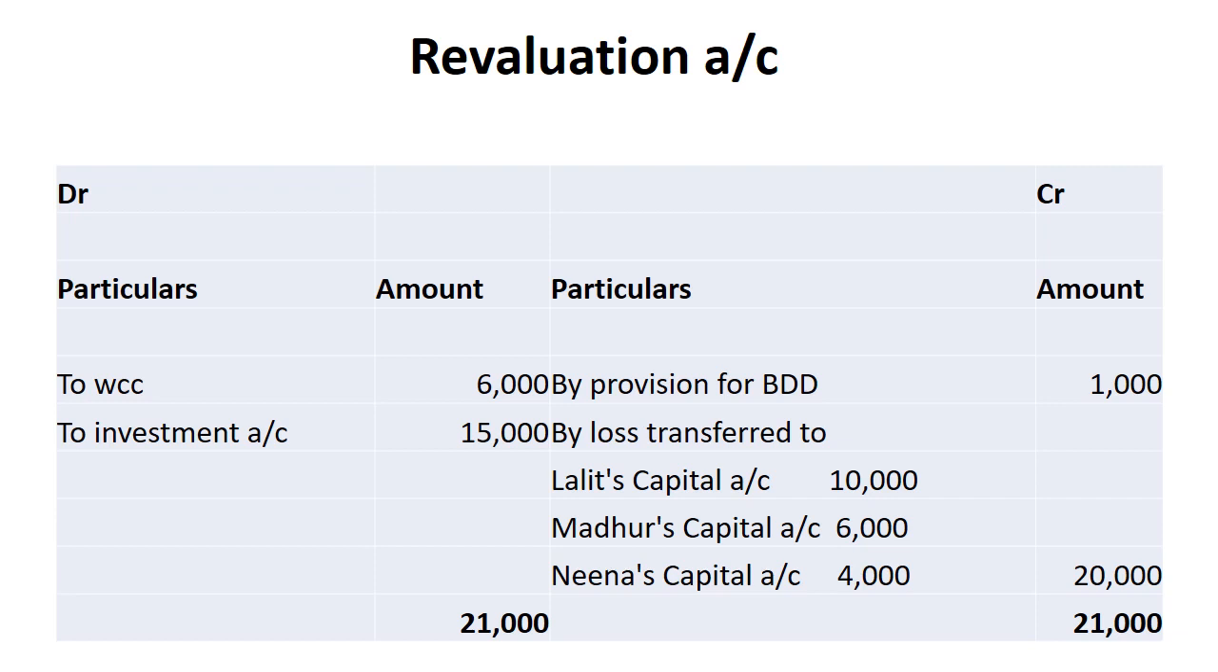It is profit. And then see, the debit side is more. Debit side is more, so there will be a loss, and when there is a loss it will come in credit. By loss transferred to Lalit's capital account 10,000, Madhur's capital account 6,000, Nina's capital account 4,000. It is all 20,000. And now 21,000 and 21,000. It is the balancing figure. And the loss is overall rupees 20,000.